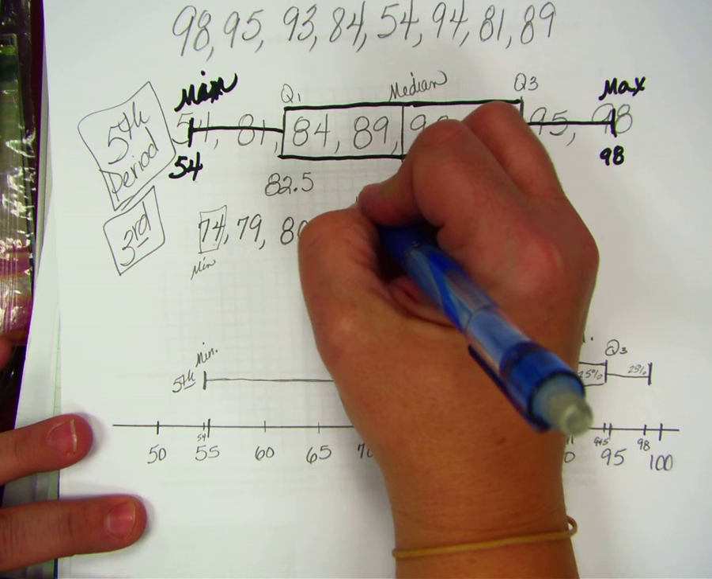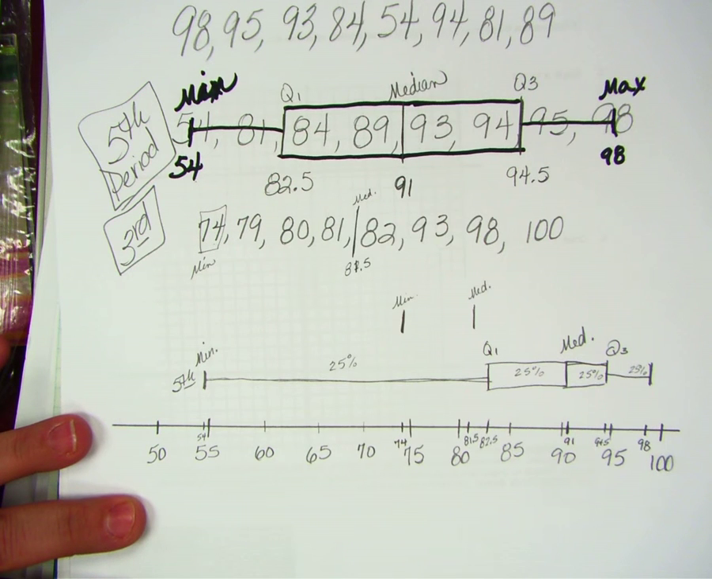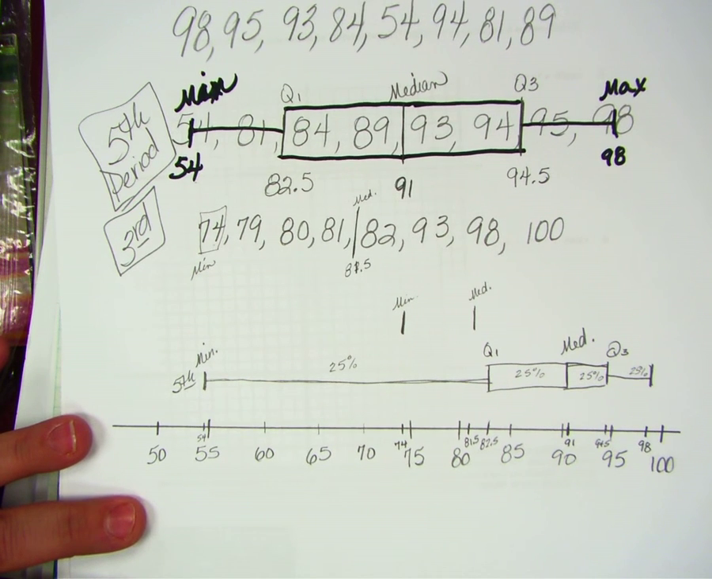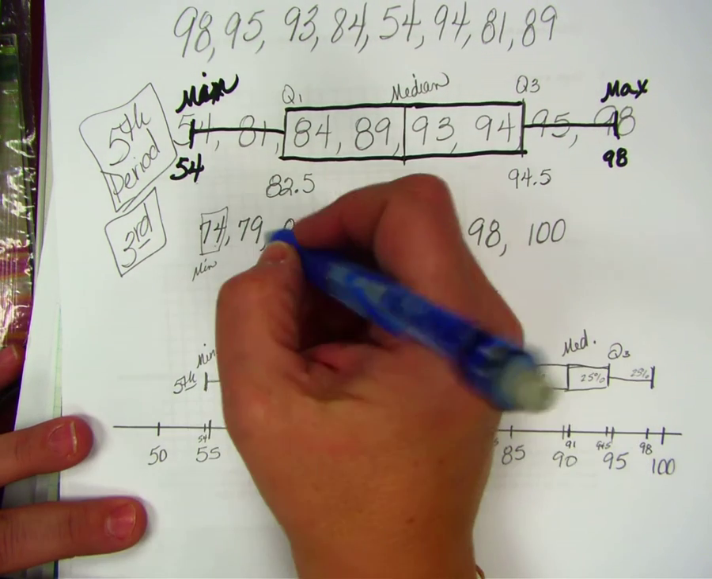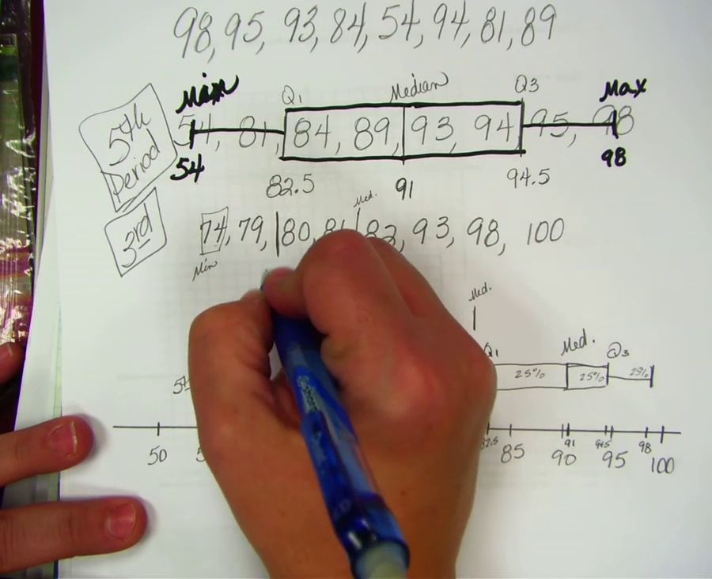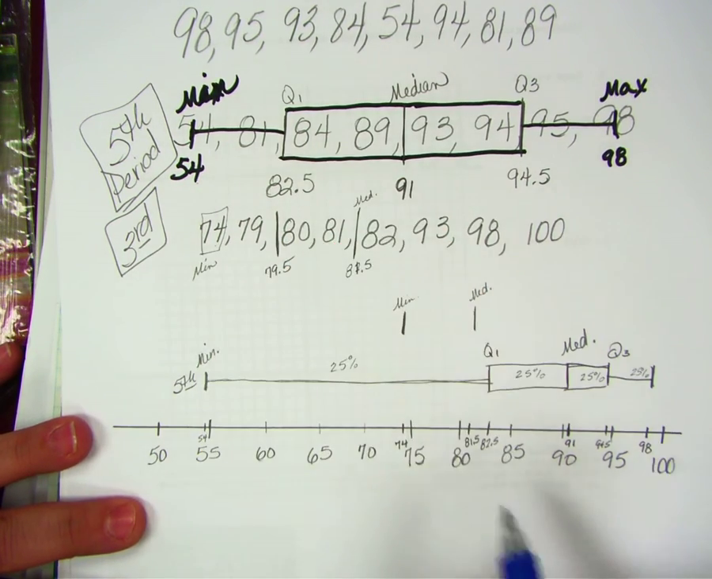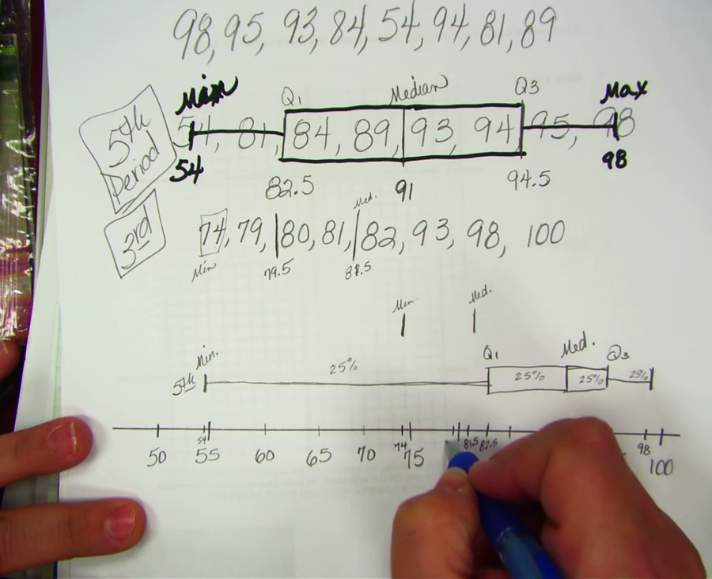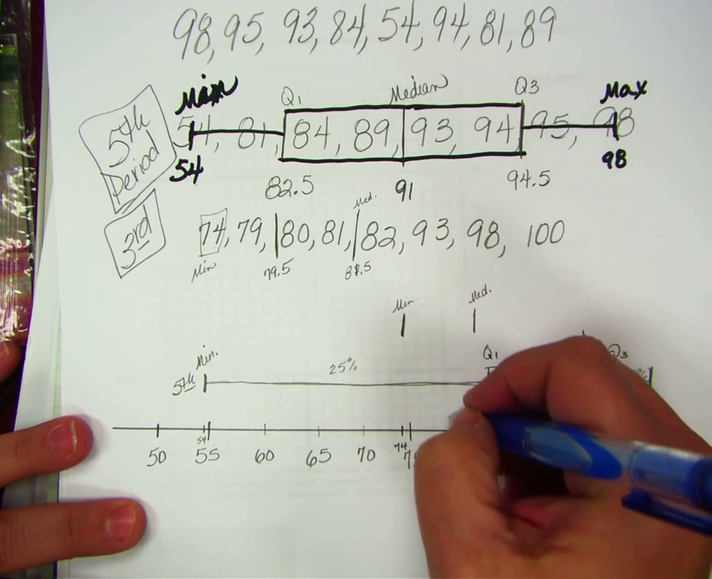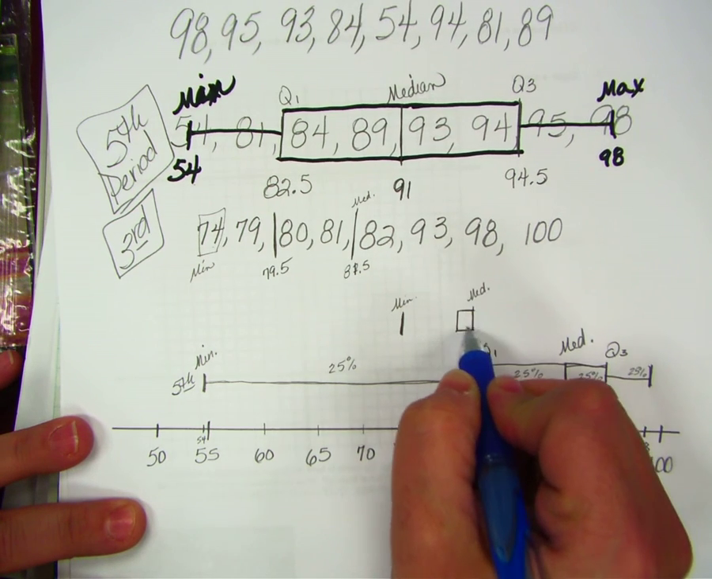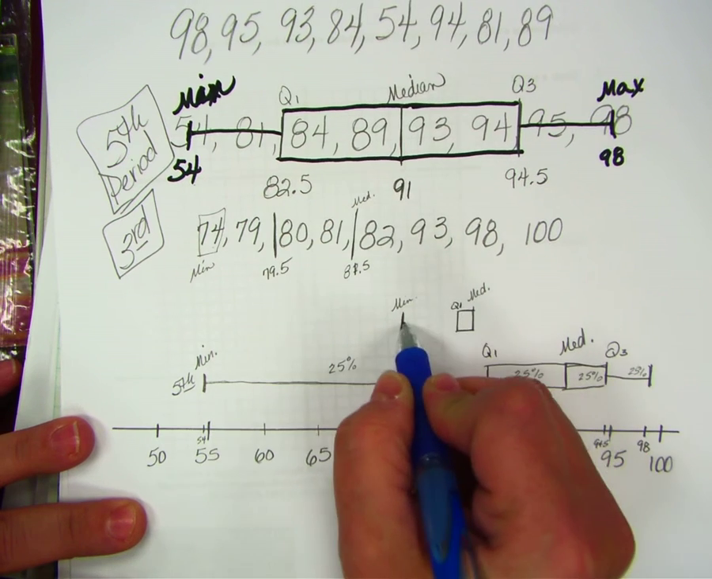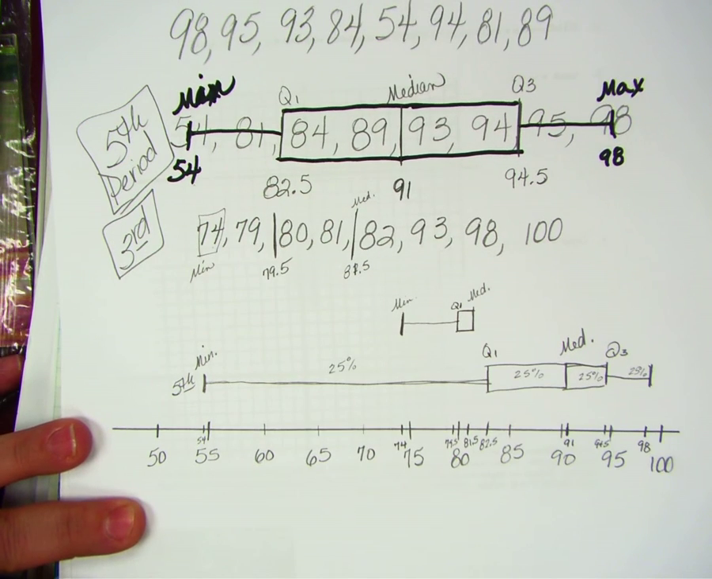Now what? Q1. Okay, how do I find the Q1? It's between 79 and 80 on the other half. Yeah, it's right here, so it's 79 and a half. So, that right there, 79 and a half. Here's my Q1. Now what?